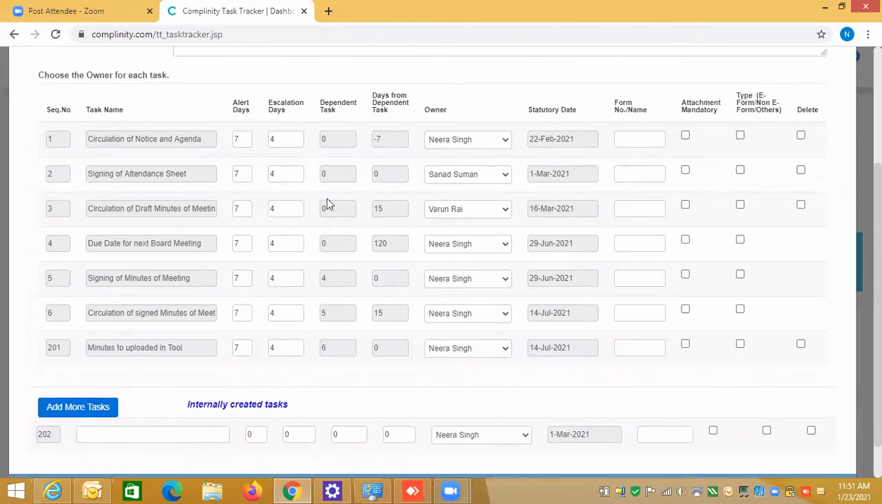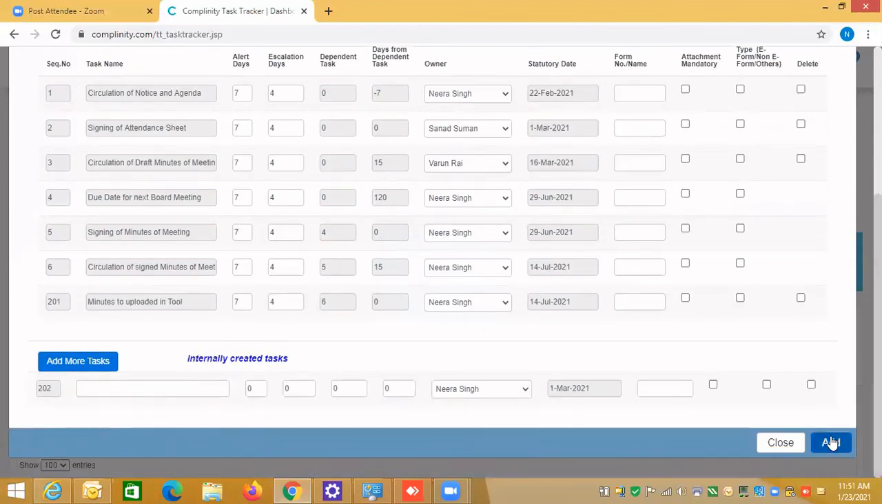So you say which task it is dependent on, and how many days after which event you have triggered, you need to perform that statutory action. And any form number you can add here on your own, if there is anything you want to additionally give. So when I say this, let me say add.